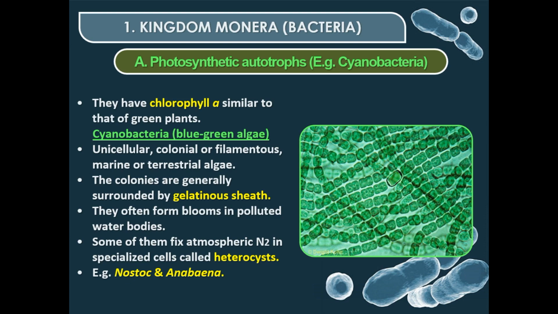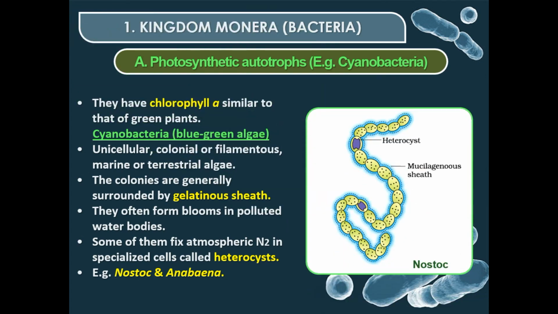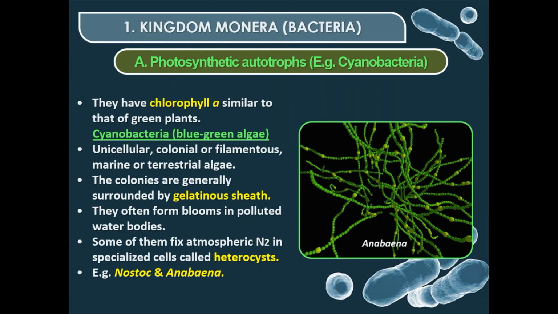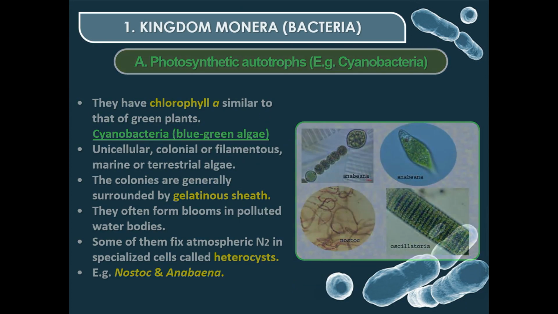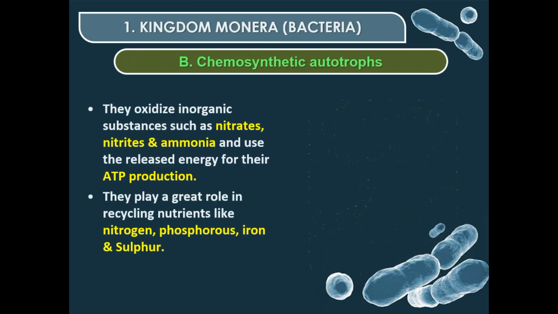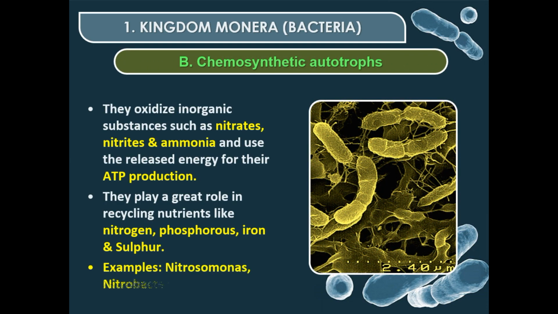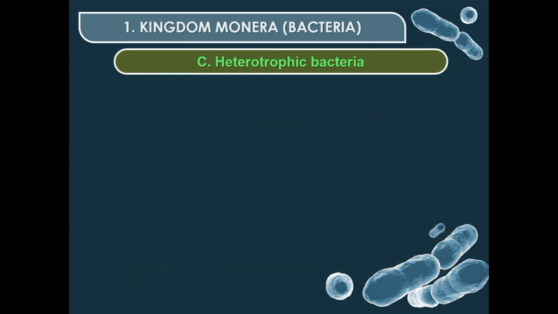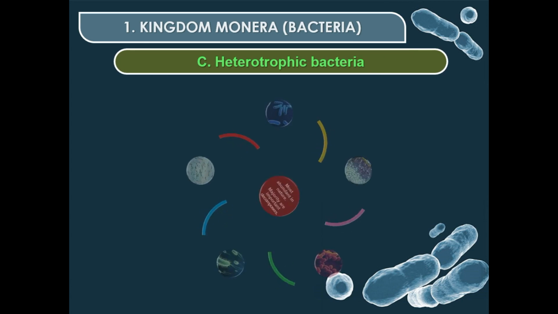Example, Nostoc and Anabaena. Chemosynthetic bacteria oxidize inorganic substances such as nitrates, nitrites and ammonia and use the released energy for their ATP production. They play a great role in recycling nutrients like nitrogen, phosphorus, iron and sulfur. Examples, Nitrosomonas, Nitrobacter. Now, heterotrophic bacteria.